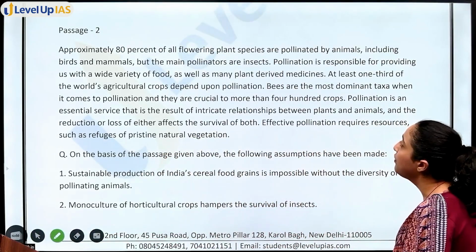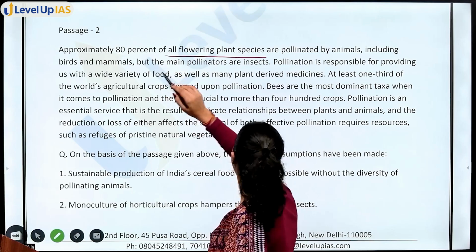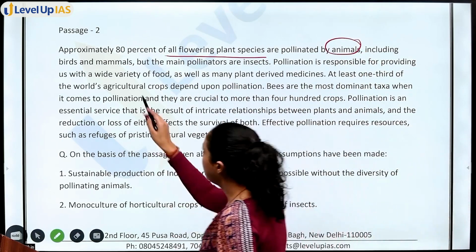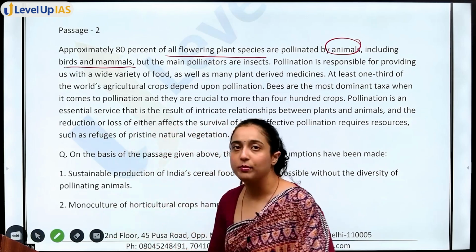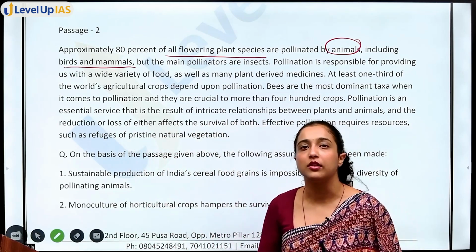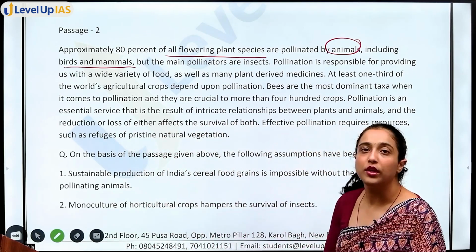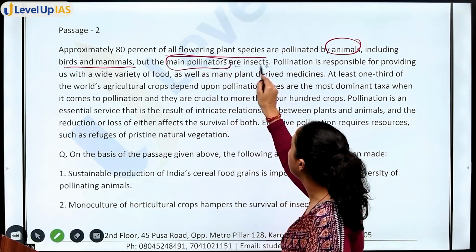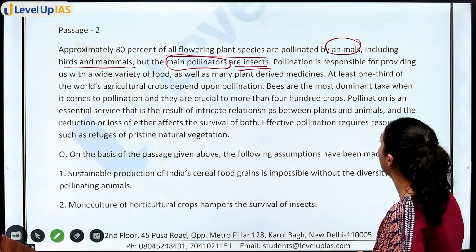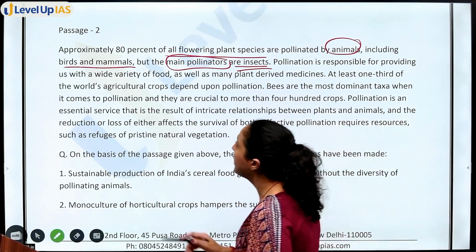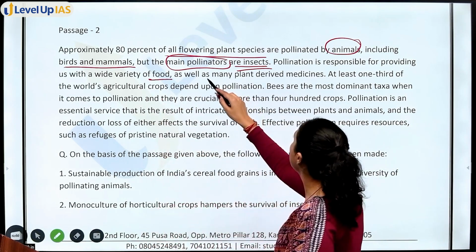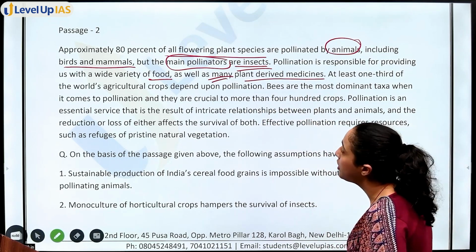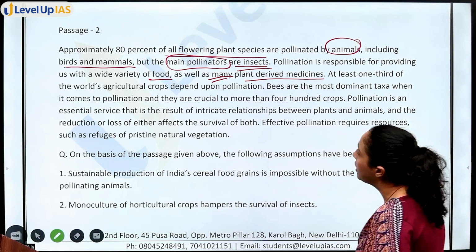Approximately 80% of all flowering plant species are pollinated by animals, including birds and mammals. So plant species का pollination approximately it is done by animals, including birds and mammals. But main pollinators कौन होते हैं? Insects. Pollination is responsible for providing us with a wide variety of food as well as many plant-derived medicines. At least 1/3 of world's agricultural crops depends upon pollination.